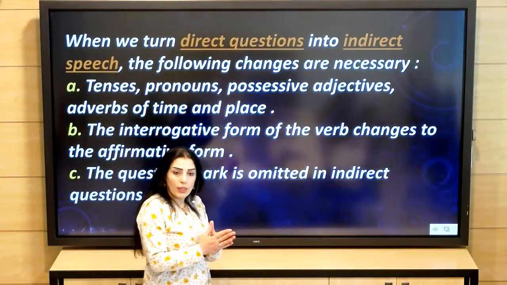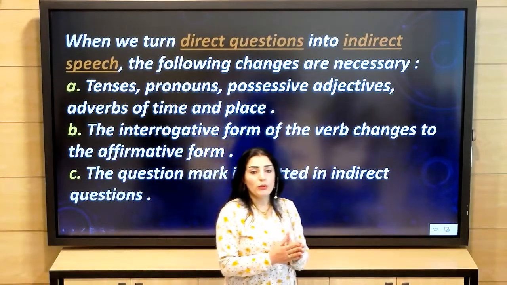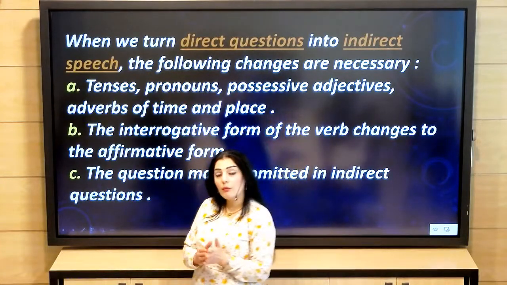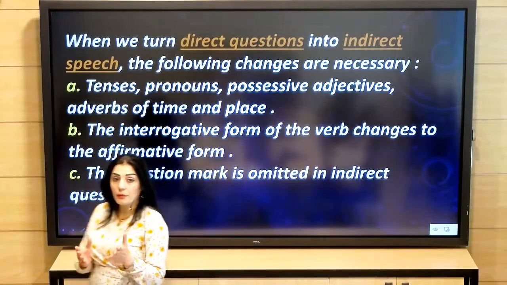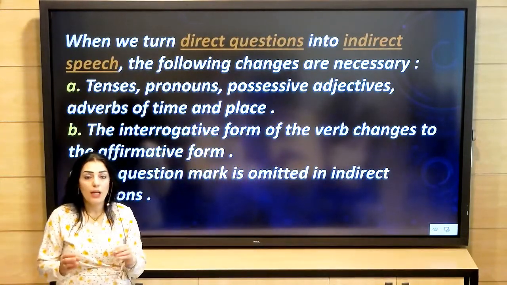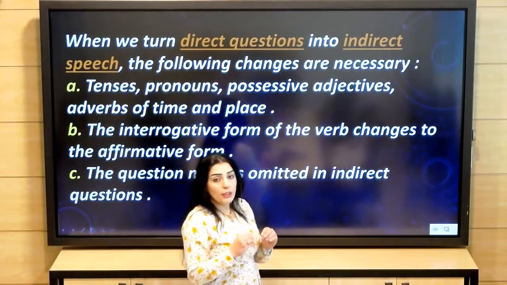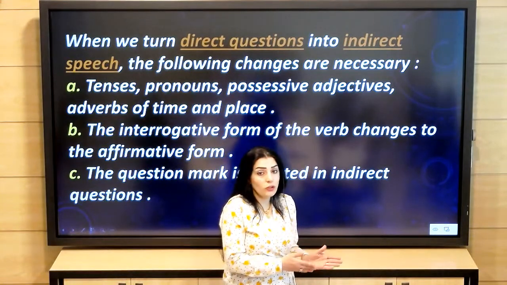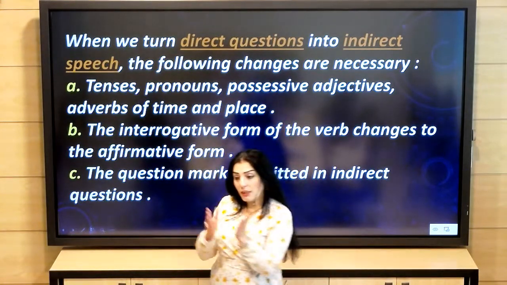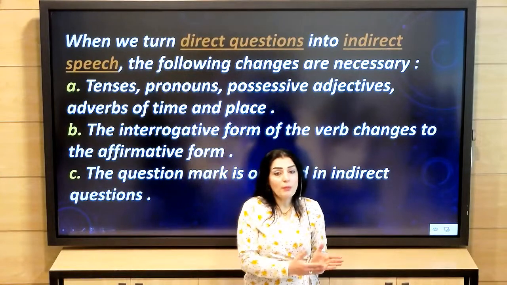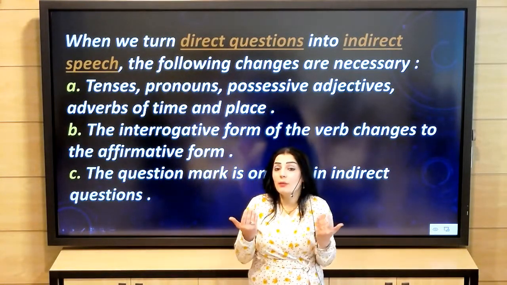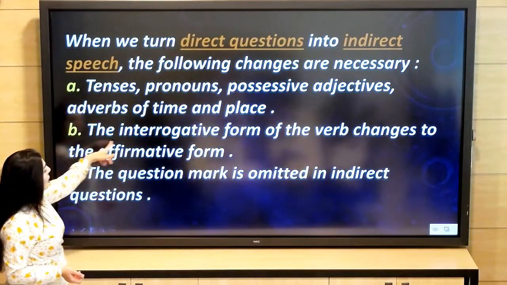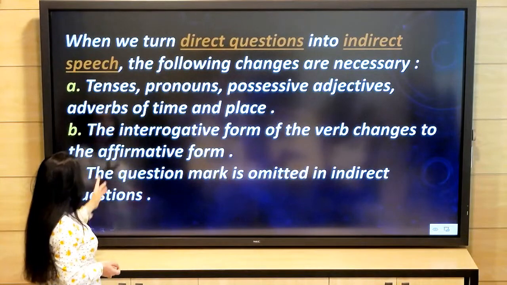It means that when you have direct questions and you turn them into indirect speech, they will not stay questions anymore. These questions will turn into affirmative sentences. They will not become questions anymore. Also, the interrogative form of the verb changes to the affirmative form.